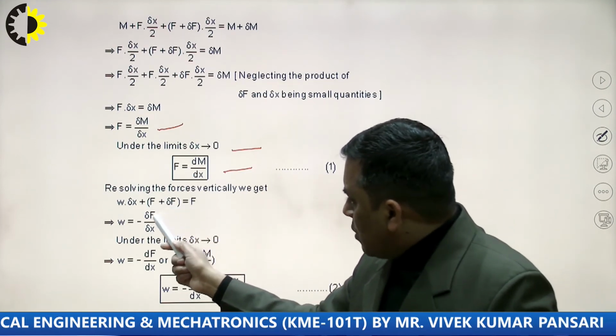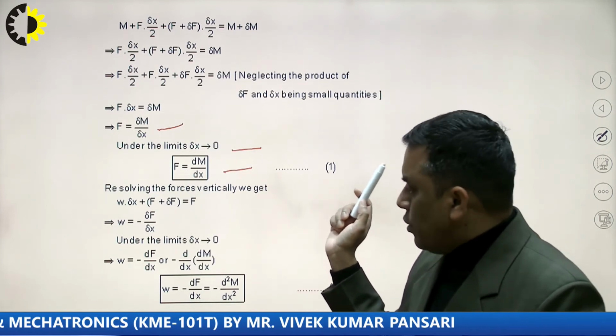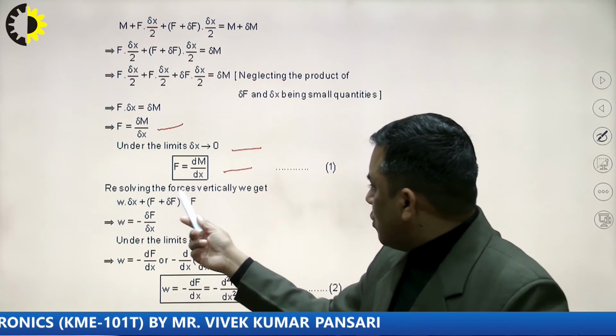Now for finding out the relation between load and shear force. Okay, load and shear force. So we can resolve the forces vertically.